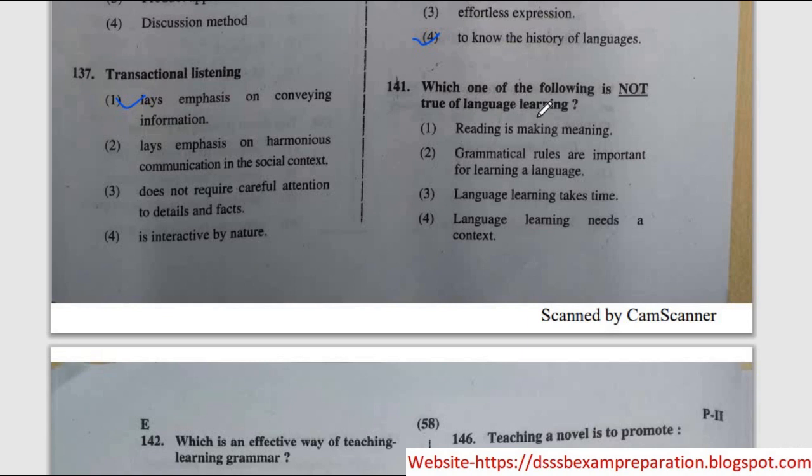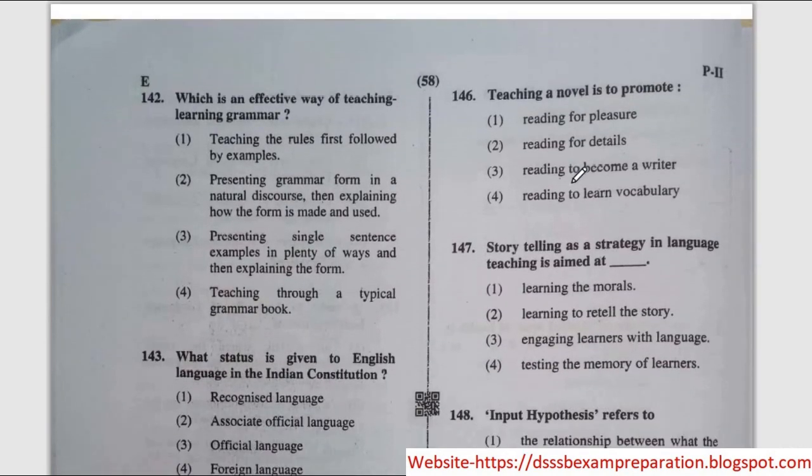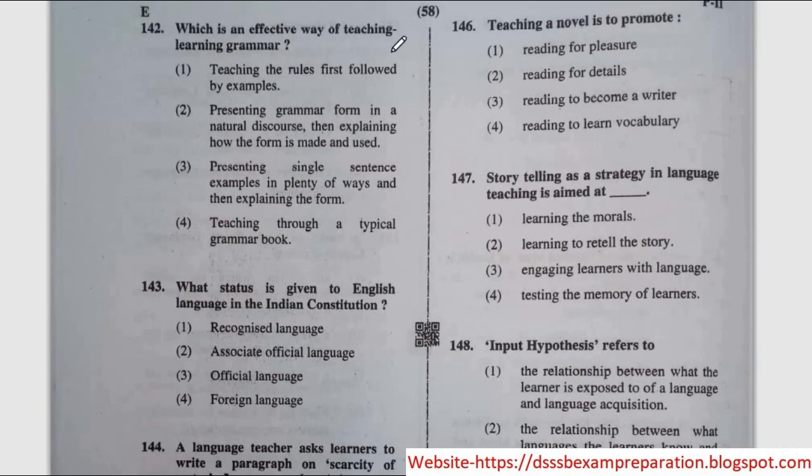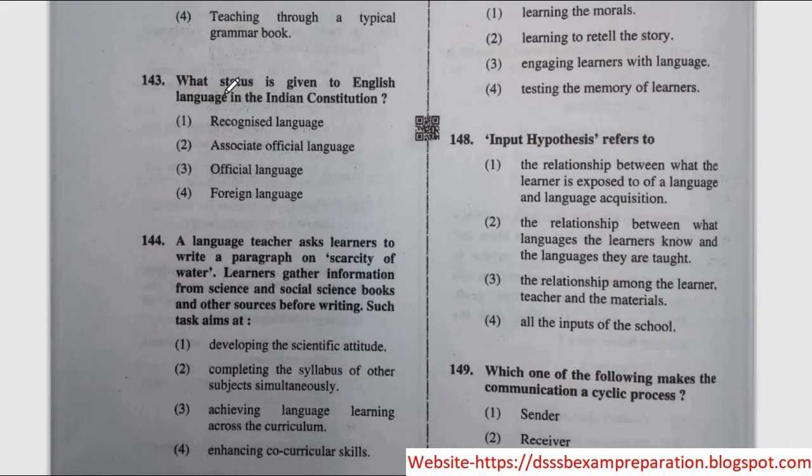Next question, which one of the following is not true of language learning? So the correct option is option number 2, grammatical rules are important for learning a language. Next question, which is an effective way of teaching learning grammar? So the correct option is option number 2, presenting grammar form in a natural discourse, then explaining how the form is made and used. Next question, what status is given to English language in the Indian Constitution? So the correct option is option number 2, associate official language.